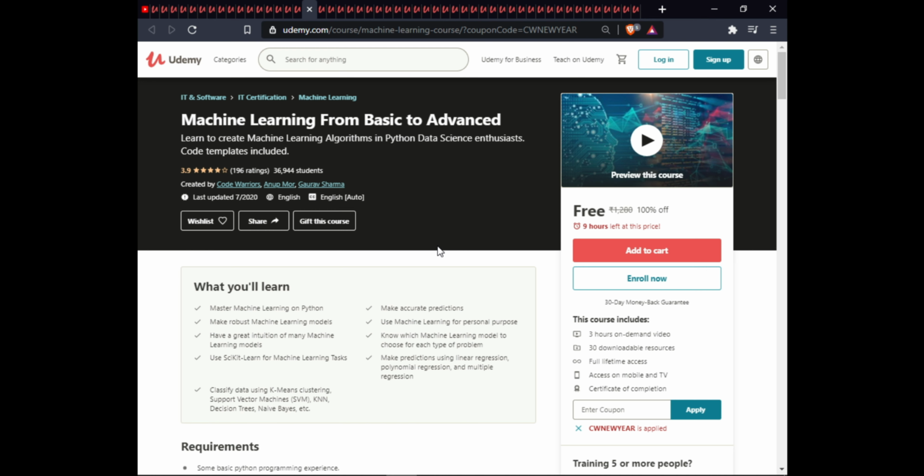The next course is Machine Learning from Basic to Advanced. In this course, you will learn to master machine learning on Python, make accurate predictions, make robust machine learning models, use machine learning for personal purposes, have a great intuition to build many machine learning models, know which type of machine learning model to choose for each type of problem, use scikit-learn for machine learning tasks, make predictions using linear regression, polynomial regression, and multiple regression, classify data using k-means clustering, support vector machine, KNN, decision tree, Naive Bayes, etc. This course has 30 downloadable resources, full lifetime access, external warranty, and certification of completion.